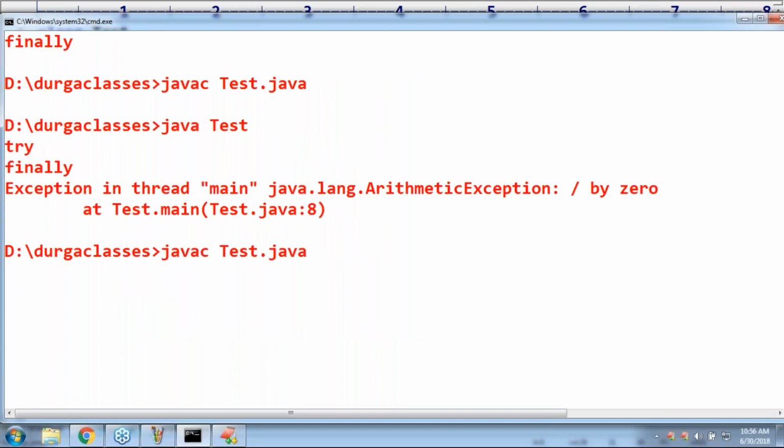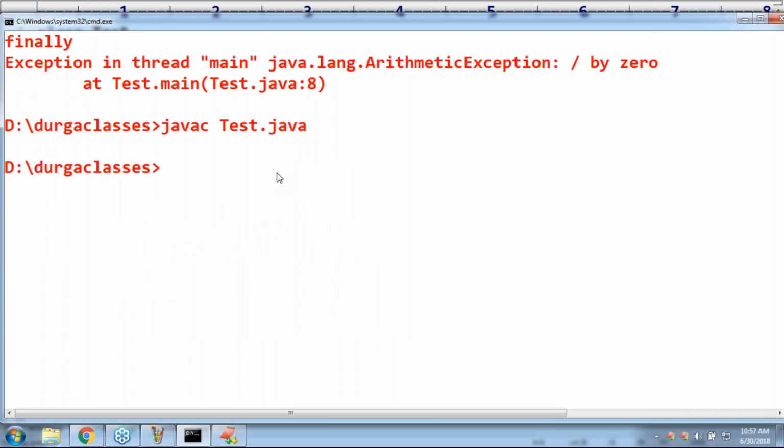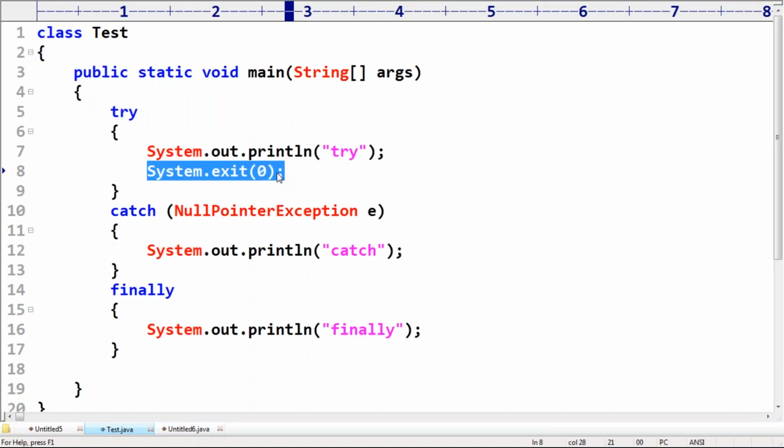Observe carefully. Only try, with the finally block? No, because you are killing the JVM. The JVM is responsible for executing finally. If the JVM is not there, where is the question of the finally block? So in the interview, the person may ask whether there is any situation where the finally block won't be executed. Yes, there is a possibility: whenever we are using System.exit(0). Except for this situation, everywhere the finally block is always going to be executed. Make sure you are aware of this. Any doubt?